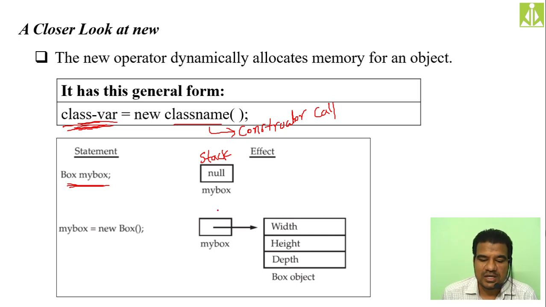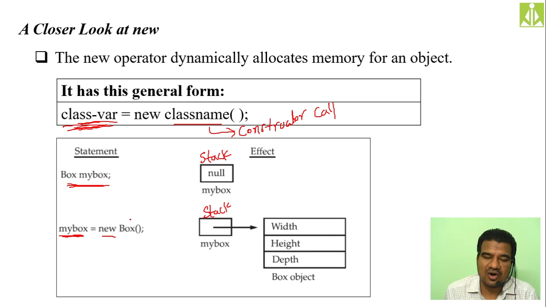Hopefully you understood. So this my box, it is existing in the stack, and when you have created this reference variable, it is not allocated with any memory, so its content will be null, nothing. But when you have allocated the memory using new, so over here you can see this is a class reference variable, my box, class reference variable or object reference, object name in short. Then the object name equals the new operator, then the constructor call.